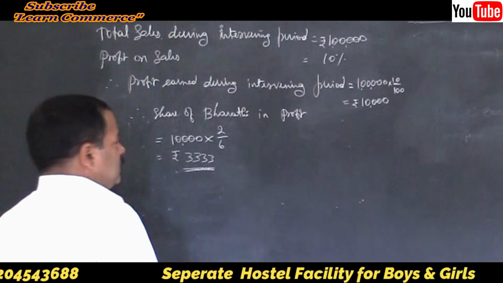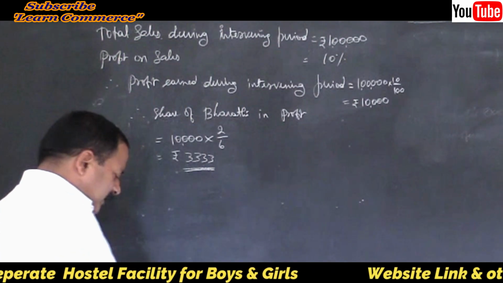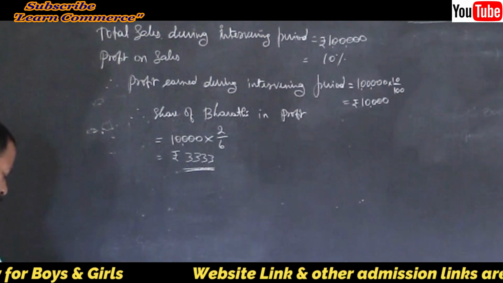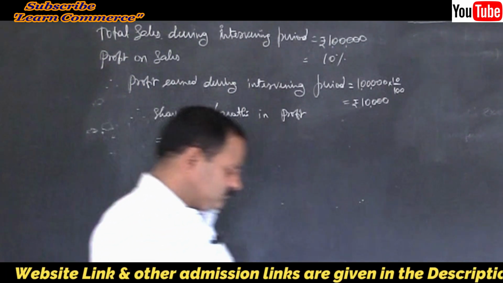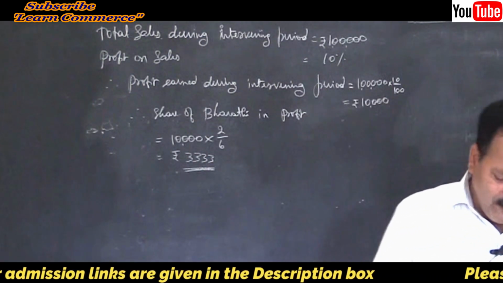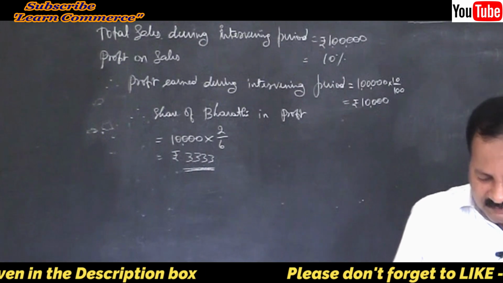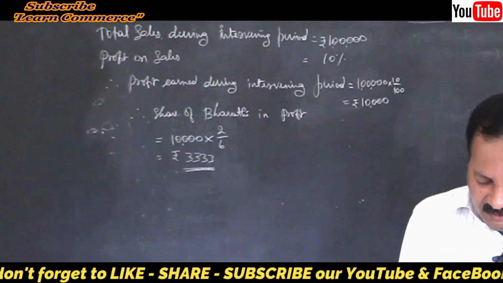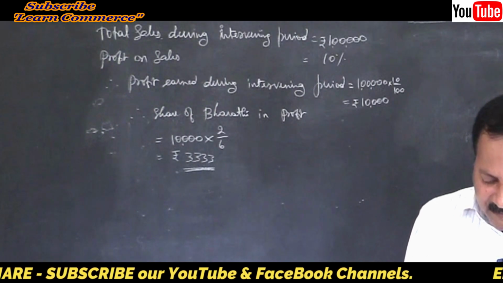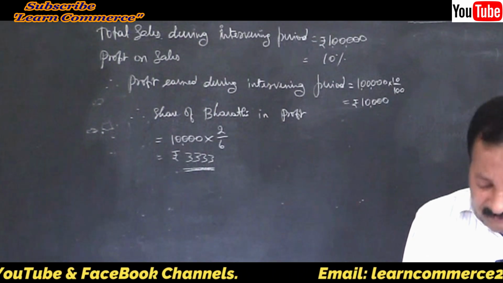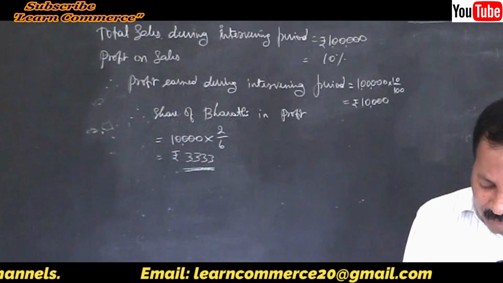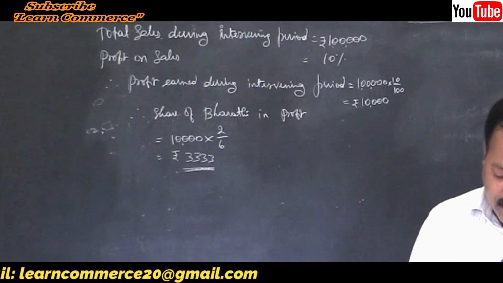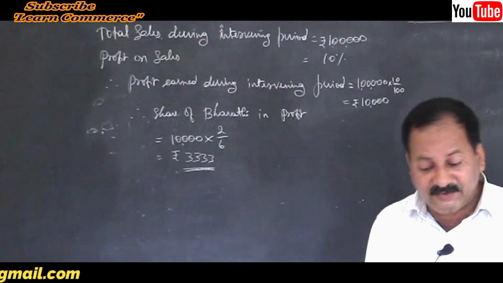Clear? Yes. One note is ready. Now let's move on to the other one. That is goodwill, right? Goodwill. Her share of profits for the intervening period is over. Her share in goodwill is to be calculated by taking twice the amount of the average profit of the last 3 years less 20%.